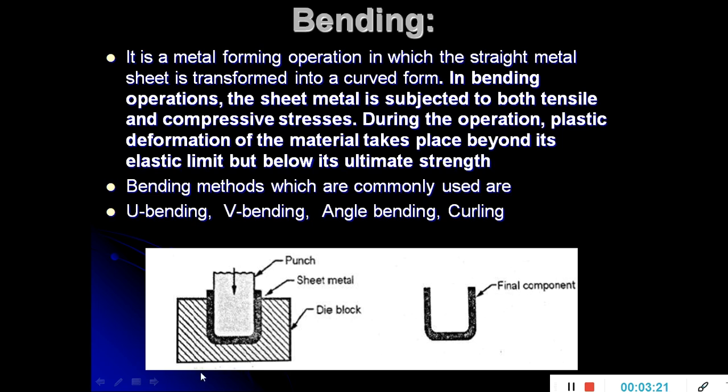Many types of bending can be performed here. U bending is there, V bending is there, angle bending is there. It depends upon the shape of the punch and die. The U bending, V bending, angle bending and curling operations can be performed. So in the bending operation the straight sheet metal is transformed into a required type of curved shape, and that shape depends upon the shape of the punch and die. This is the bending operation.